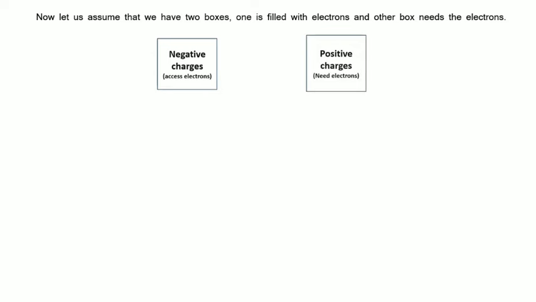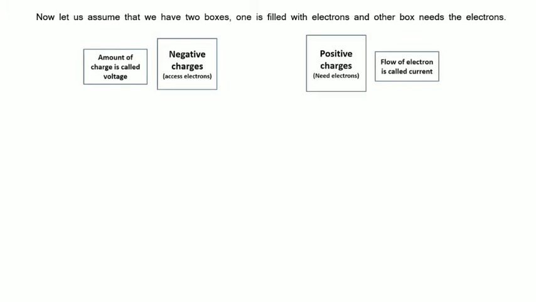Now let us assume that we have two boxes, one is filled with electrons, and the second box needs the electrons. The amount of electrons in a box will define its voltage, and the flow of electrons from one box to another will define the current. Higher the voltage, higher will be the current. When we connect these two boxes with a wire, then the electrons get the path to reach their destination.